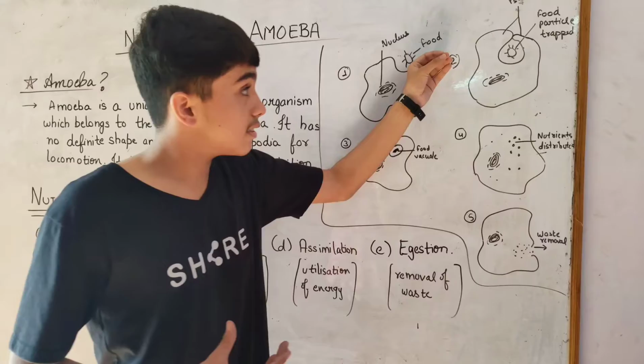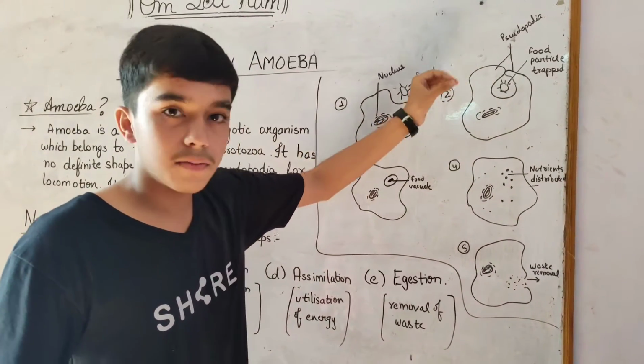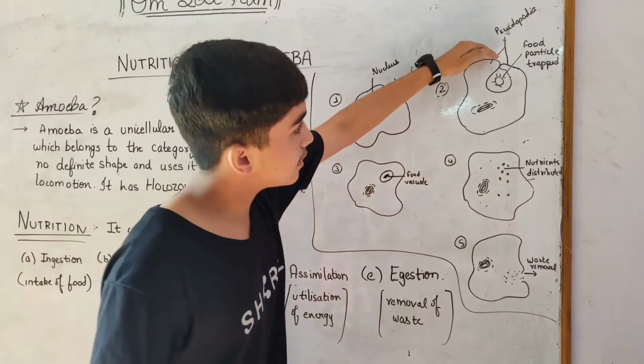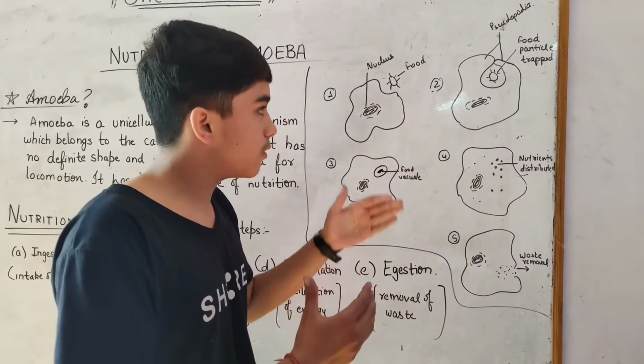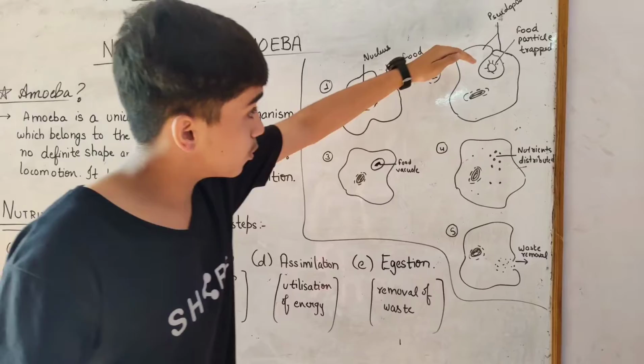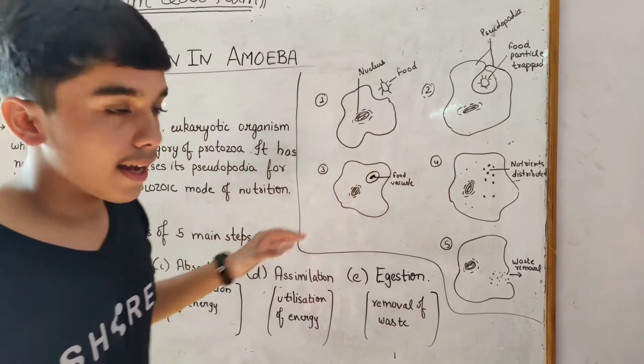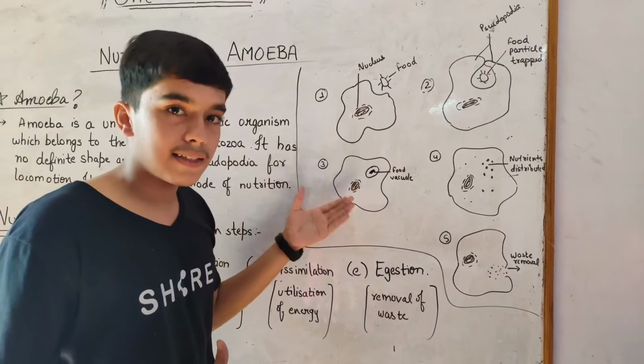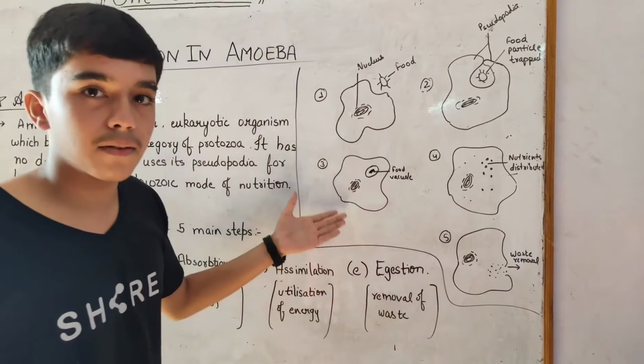Now, how is it done? The food particle comes near the amoeba. It introduces a pseudopodia for the trapping of the food particle. As the food particle is surrounded, it is pushed inside the cytoplasm and it forms a food vacuole inside the cell. Now the ingestion is completed.